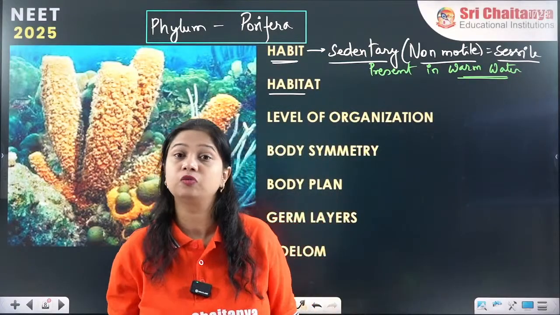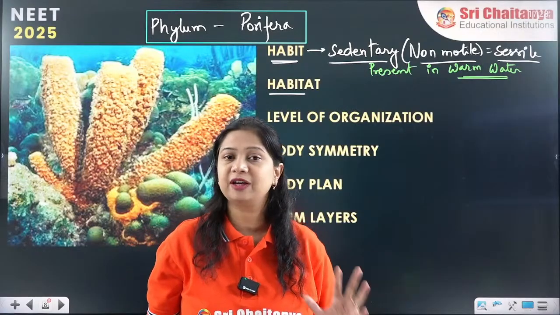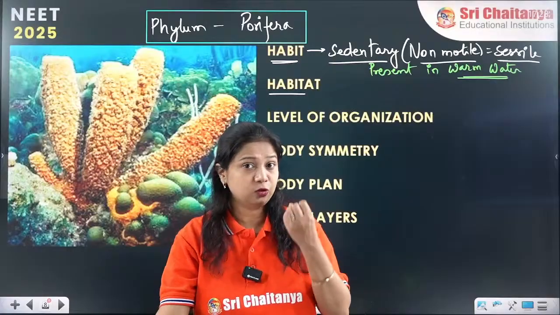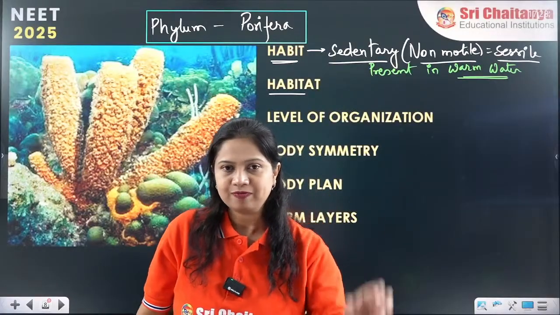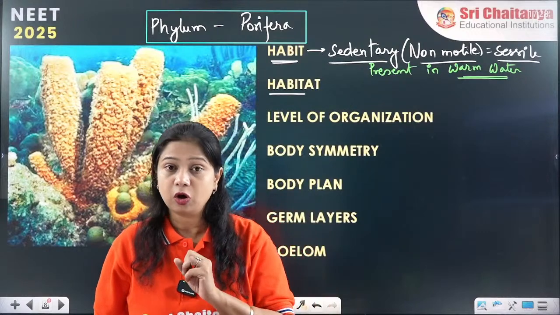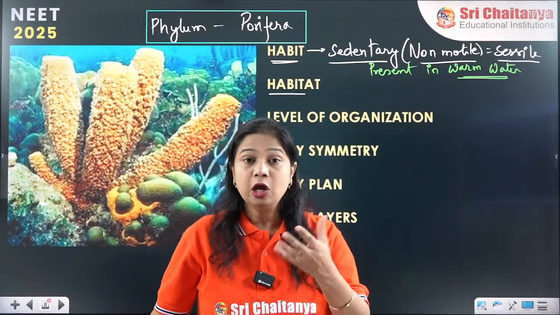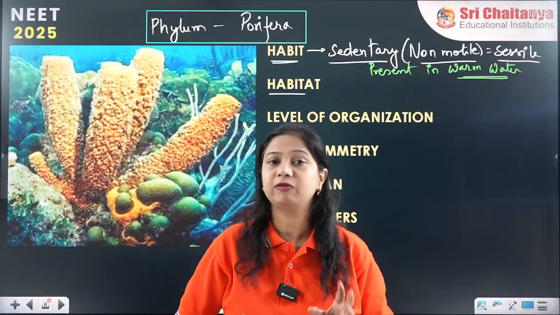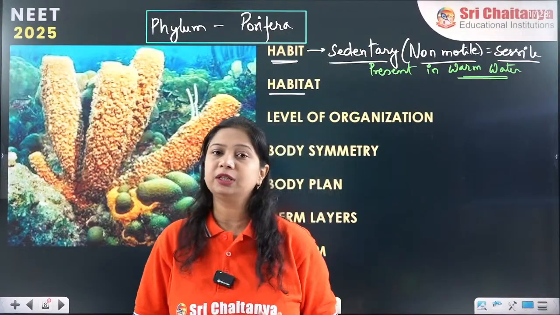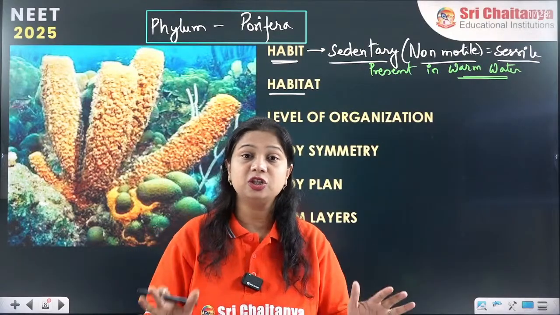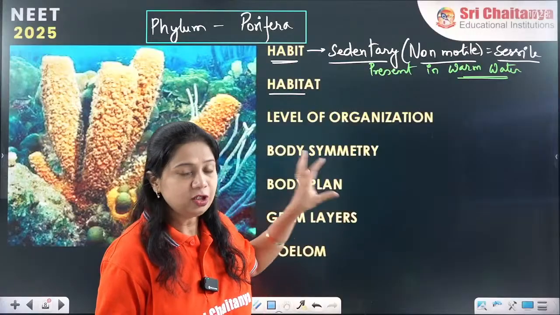Warm temperature or warm water. They do not survive in cold or chilled water. They need warm water. They do not need boiling water either. Neither should it be very cold, nor boiling hot. They live in warm water which has a temperature range of 15-20 degrees Celsius up to 30-35-38 degrees Celsius. So this mid-range of water temperature they can tolerate.